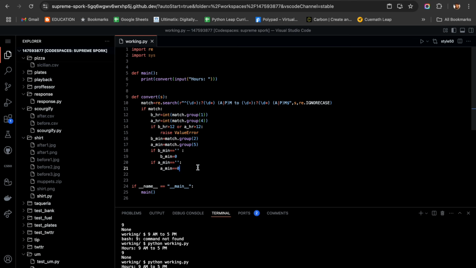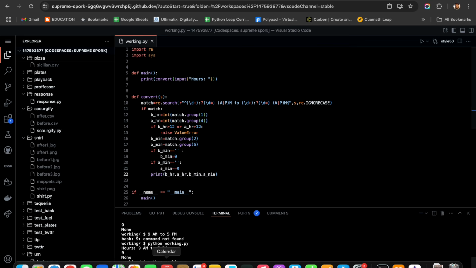Now let us check and see whether our before minute, after minute, before hour, after hour are working correctly. Print. What am I going to print? I am going to print first before hour, comma, after hour, comma, before minute, comma, after minute.